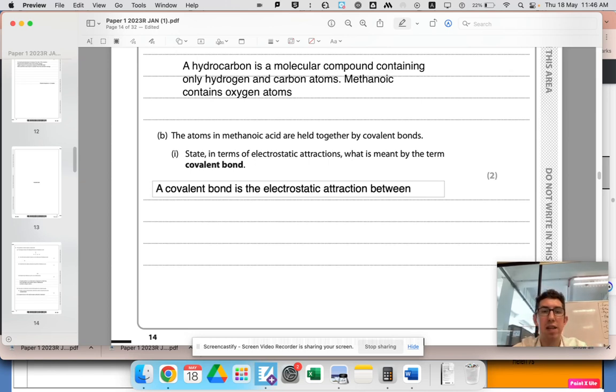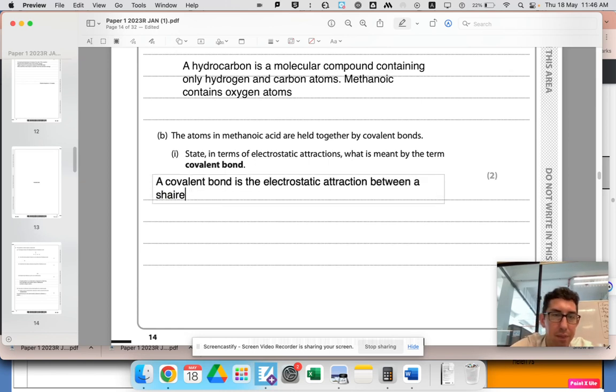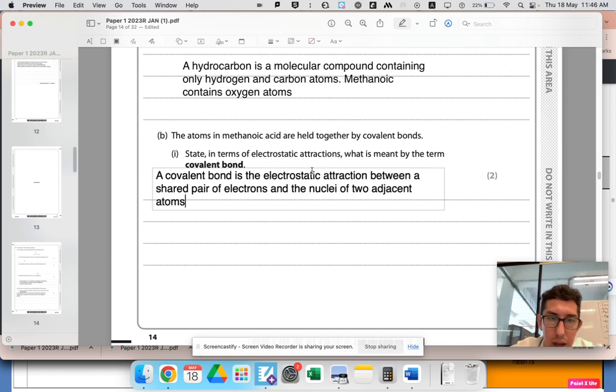A covalent bond is the electrostatic attraction between a shared pair of electrons and the nuclei of two adjacent atoms. So probably the marks will be for shared pair and nuclei.